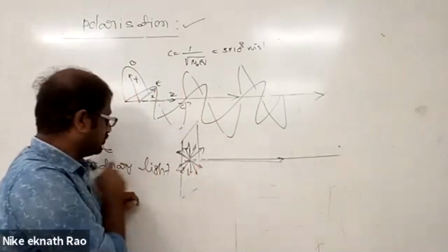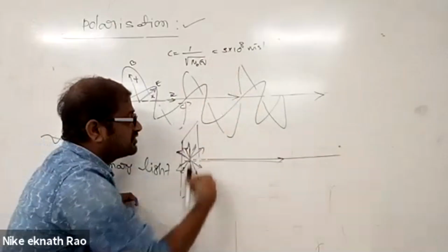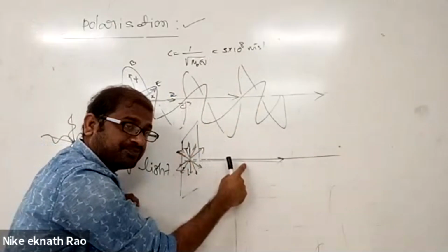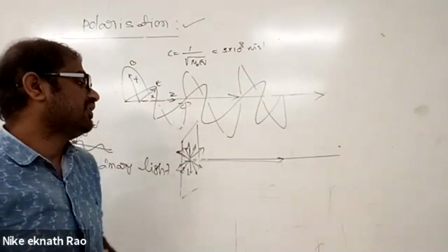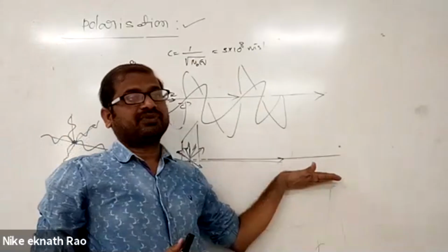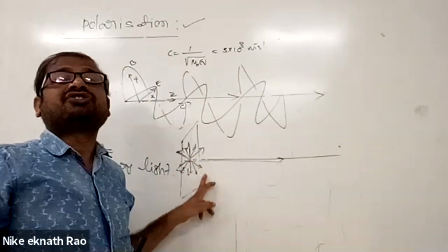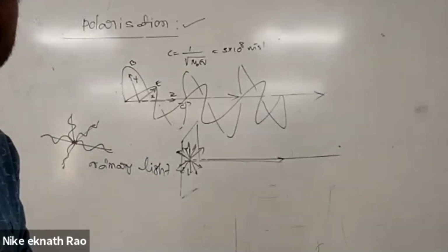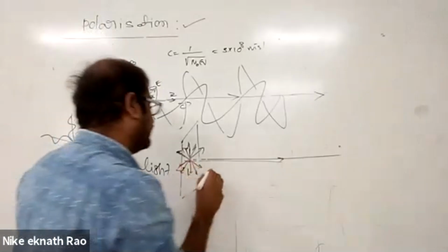Okay, but because so many waves are there, each electric field vector has oscillations confined in the plane perpendicular to the direction of propagation, with all possible directions. One more way of saying, with respect to the direction of propagation, in a plane perpendicular to it, electric field vector is distributed symmetrically. This kind of light we call as what? Ordinary light.